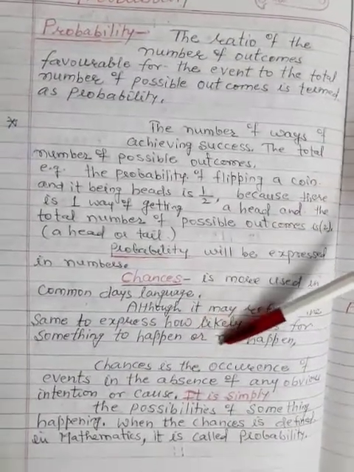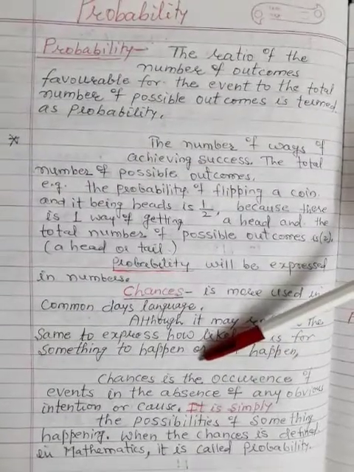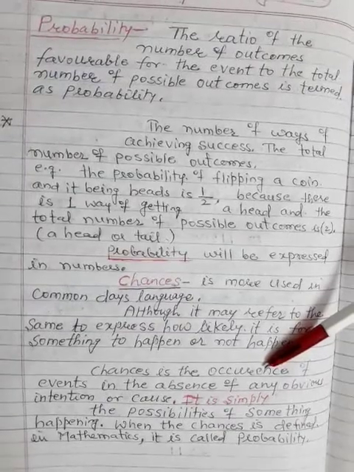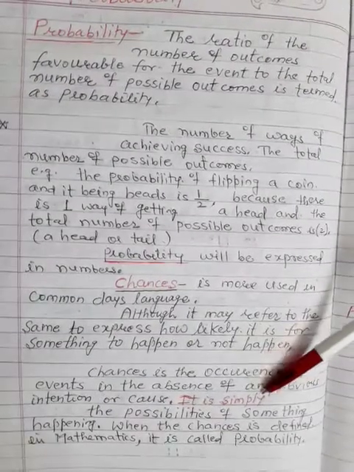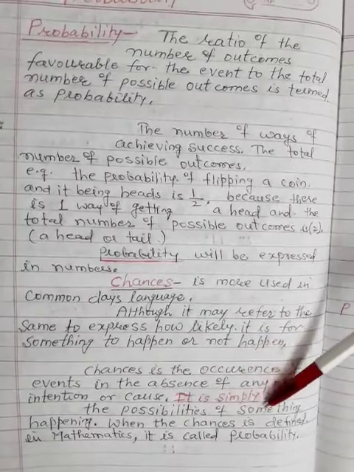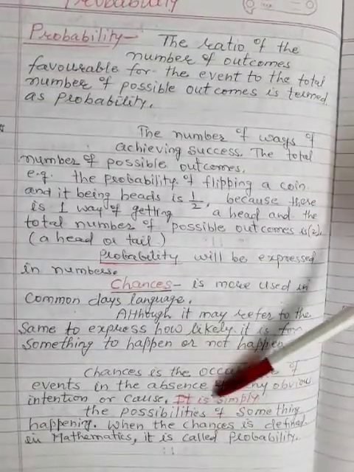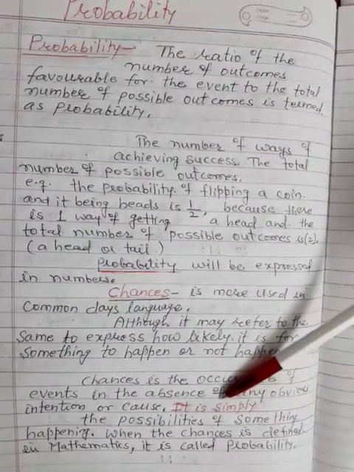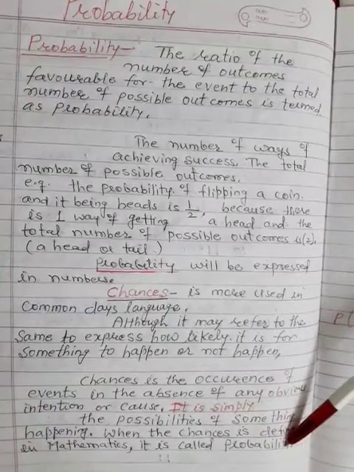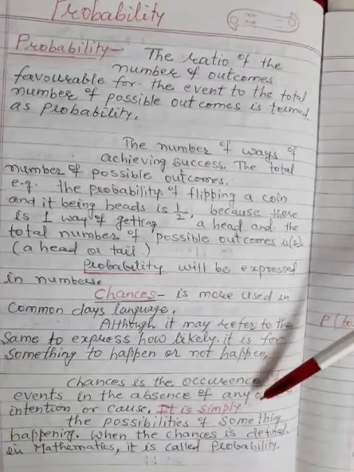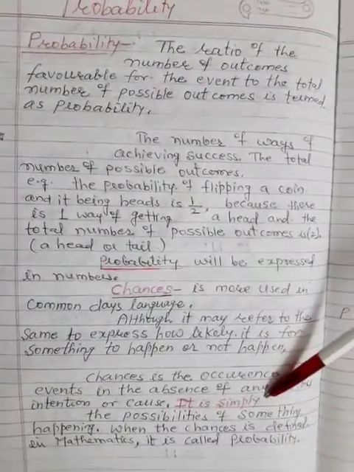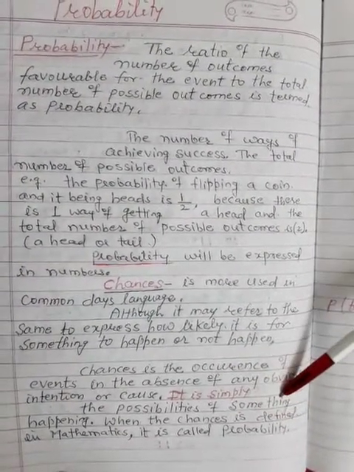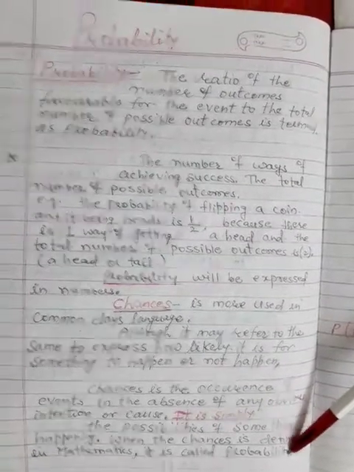Now chances is the occurrence of events in the absence of any obvious intention or cause. It is simply the possibilities of something happening. When the chances is defined in mathematics, it is called the probability.